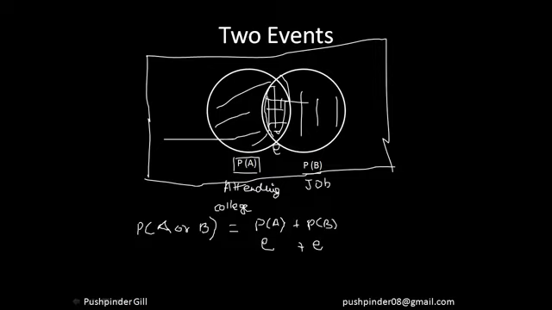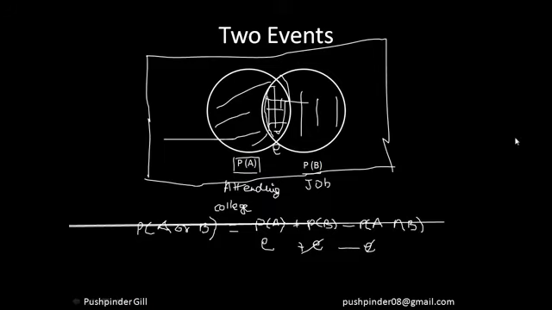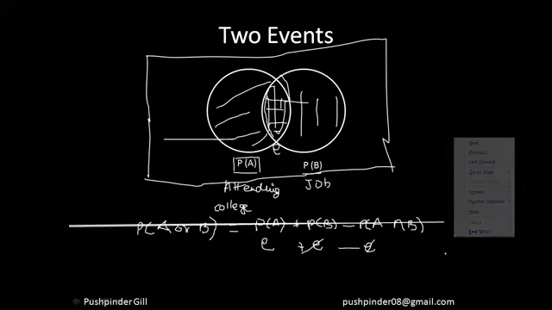And for me to calculate this complete area fairly, I would need to subtract E once, so that in net effect I have calculated the complete area only once. So for that I have to subtract the probability of both the events happening, right? I hope everyone understood this.